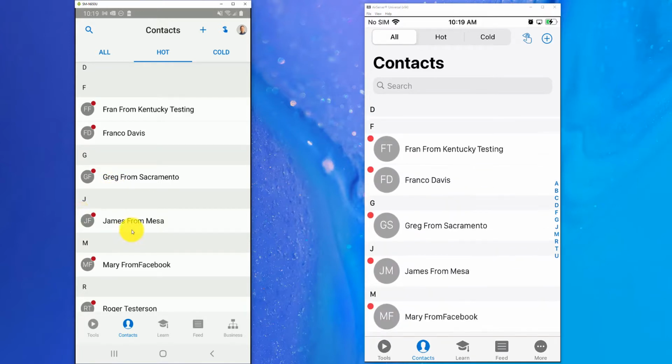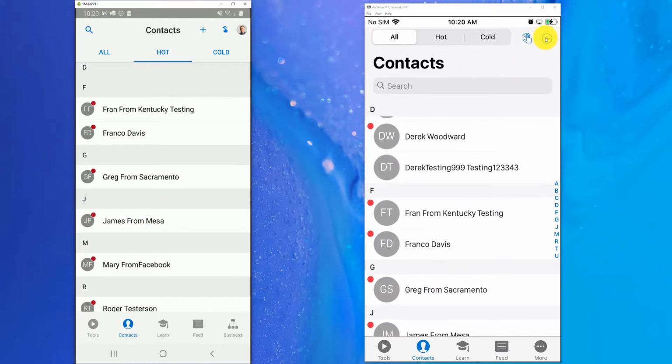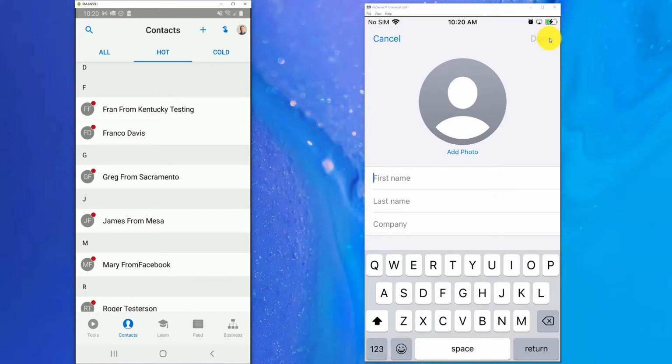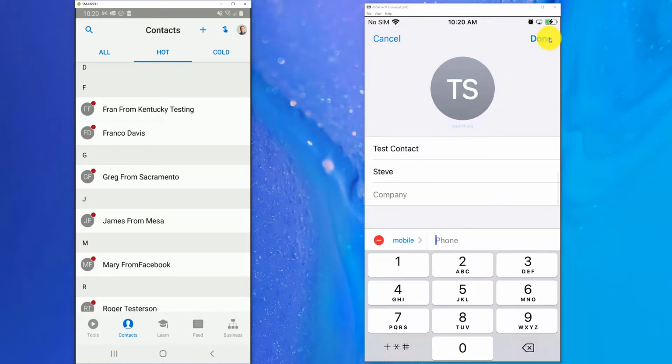So a couple things I want to show you here with the contacts. Adding a new contact is very easy by hitting the plus button here, and you can go and add a contact, Steve. Let's go here and add a quick phone number.